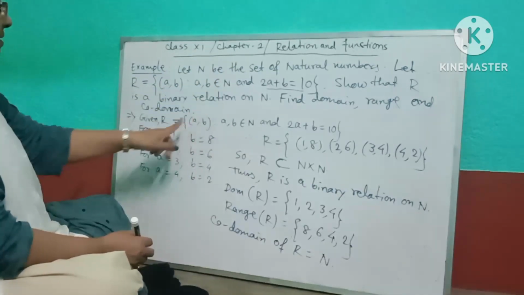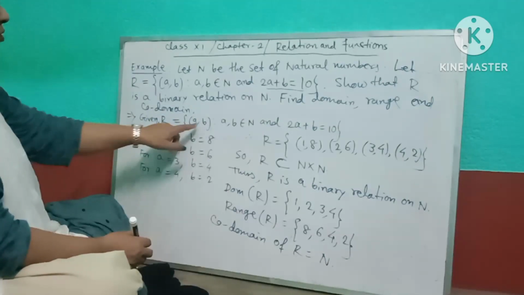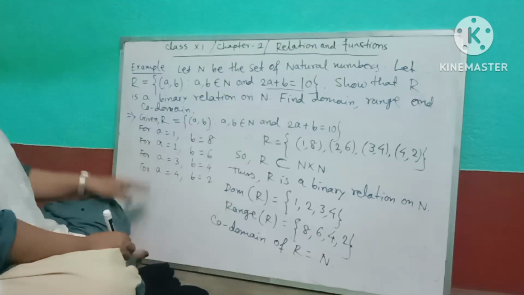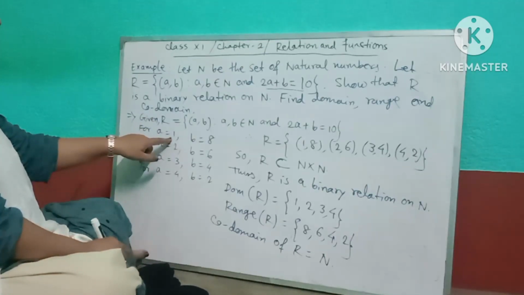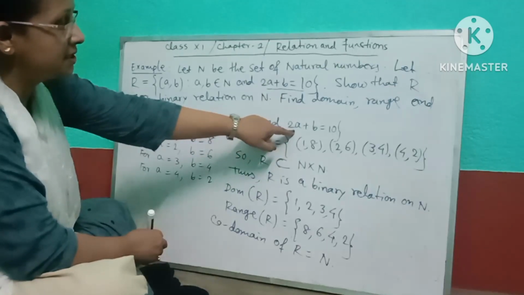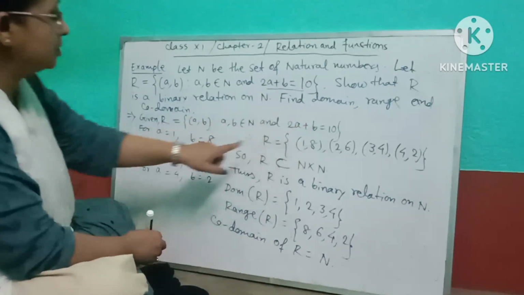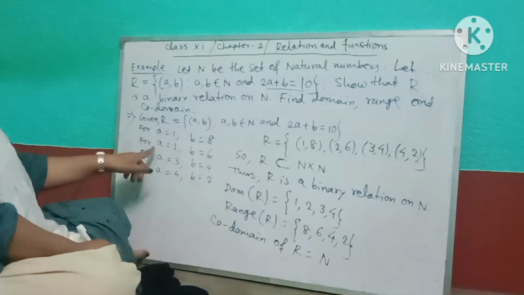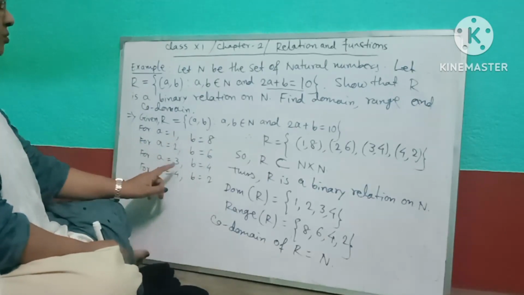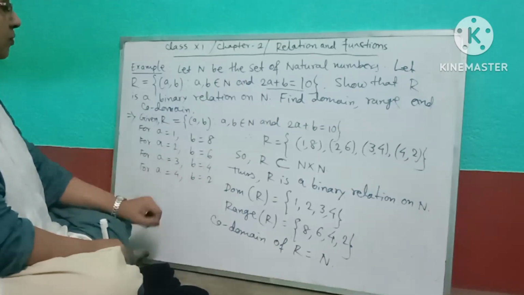I have written it again. Given R equals {(a, b) such that (a, b) belongs to N, 2a plus b equals 10}. So for a equal to 1, if we put a equal to 1 in this relation, we are getting b equal to 8. Similarly for a equal to 2, we are getting b equal to 6. For a equal to 3, we are getting b equal to 4.